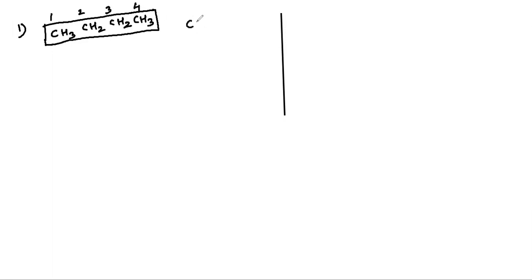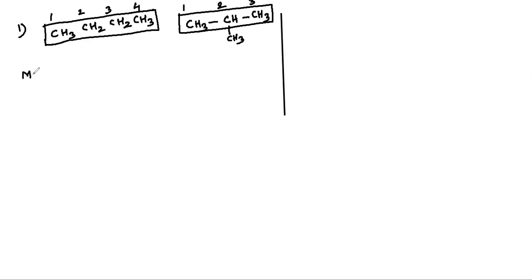And you consider this compound, CH3CH(CH3)CH3. Now you write them, or you find out the parent chain. This one is the parent chain, right? Now in the parent chain, what is the length here in the second compound? That is 3. What is the length in the first compound? That is nothing but 4. So bonding connectivity will be different. Here 4 are connected, whereas here 3 are connected in the parent chain, right? So you find out the molecular formula.